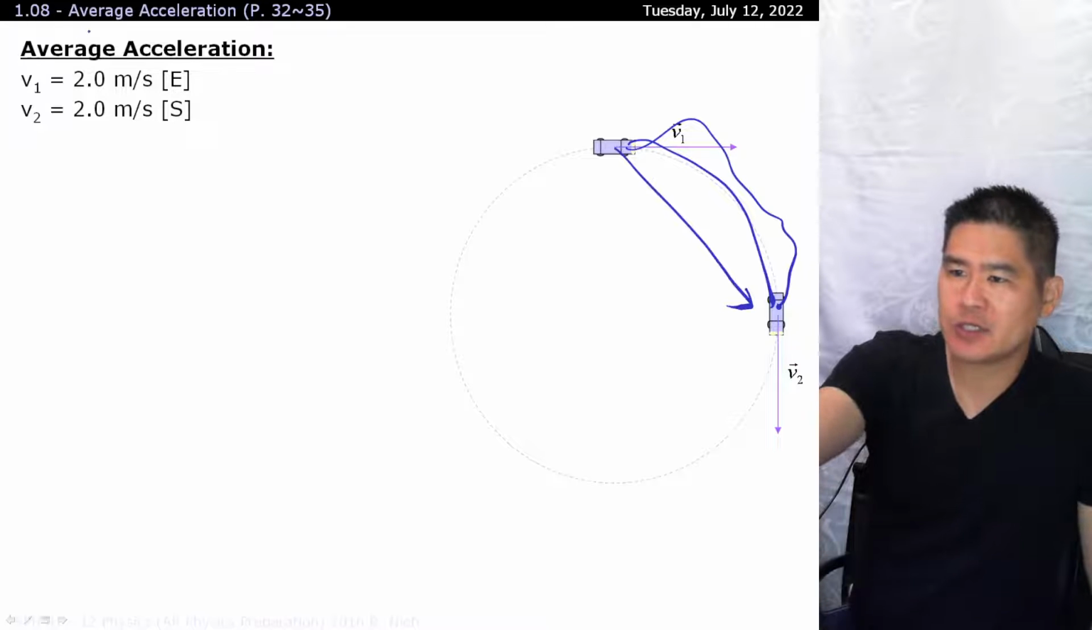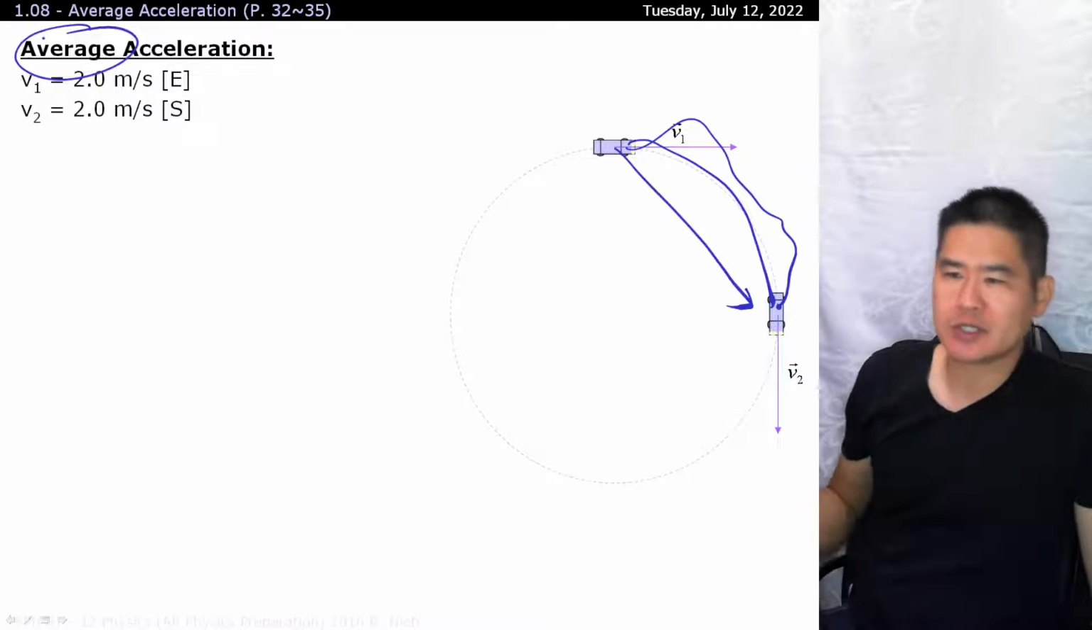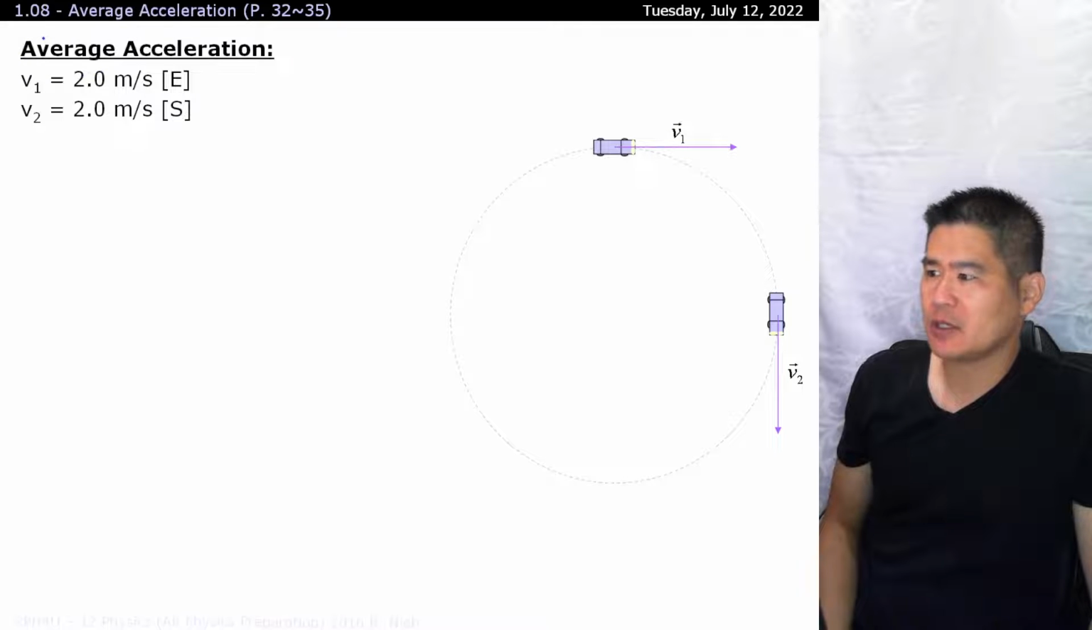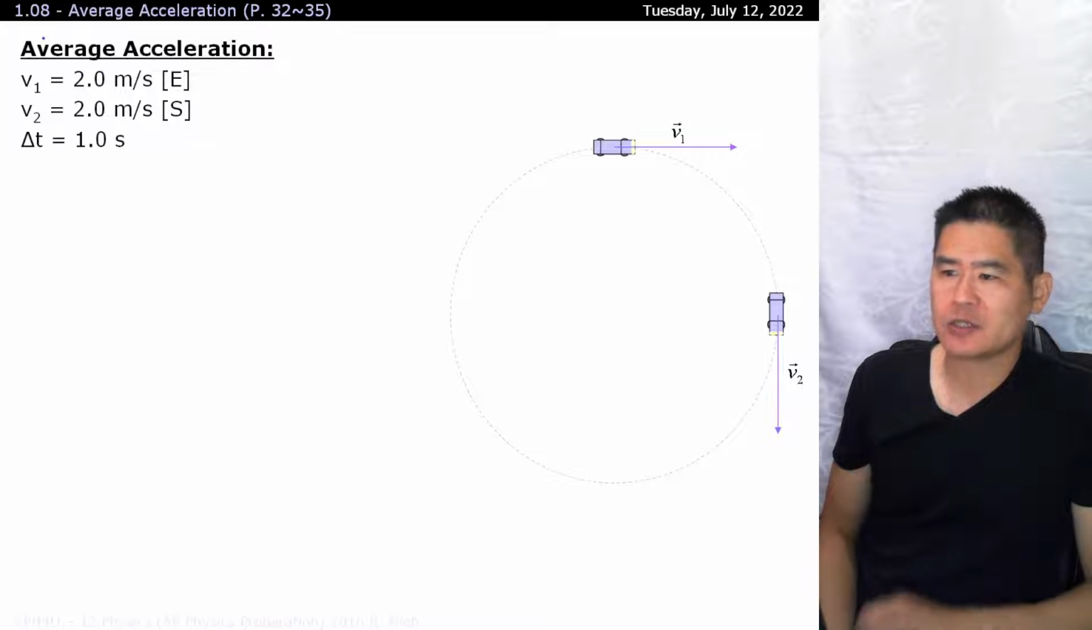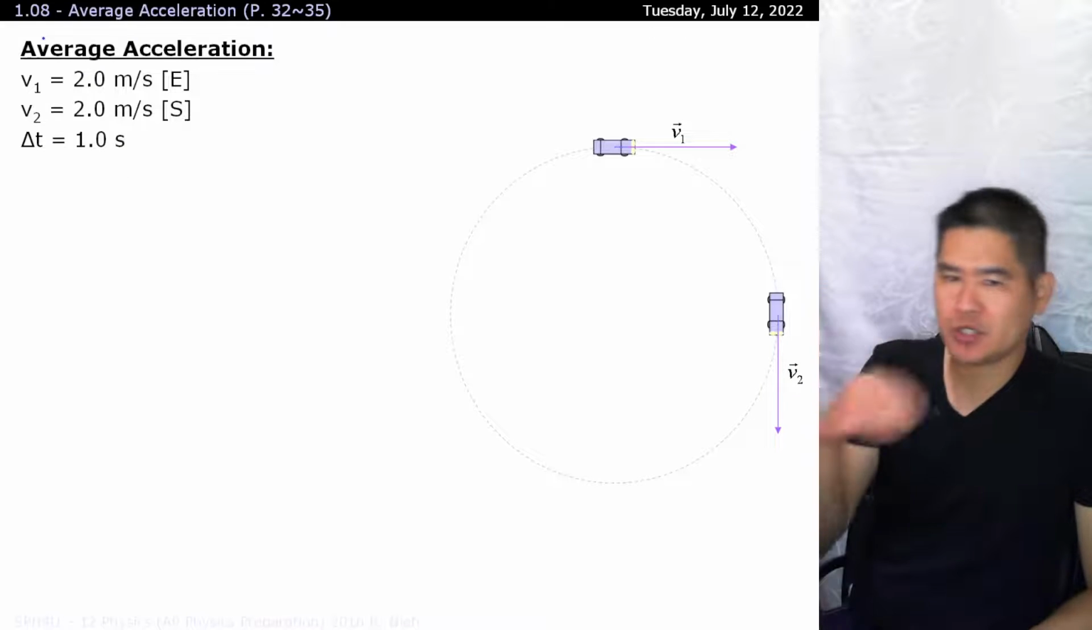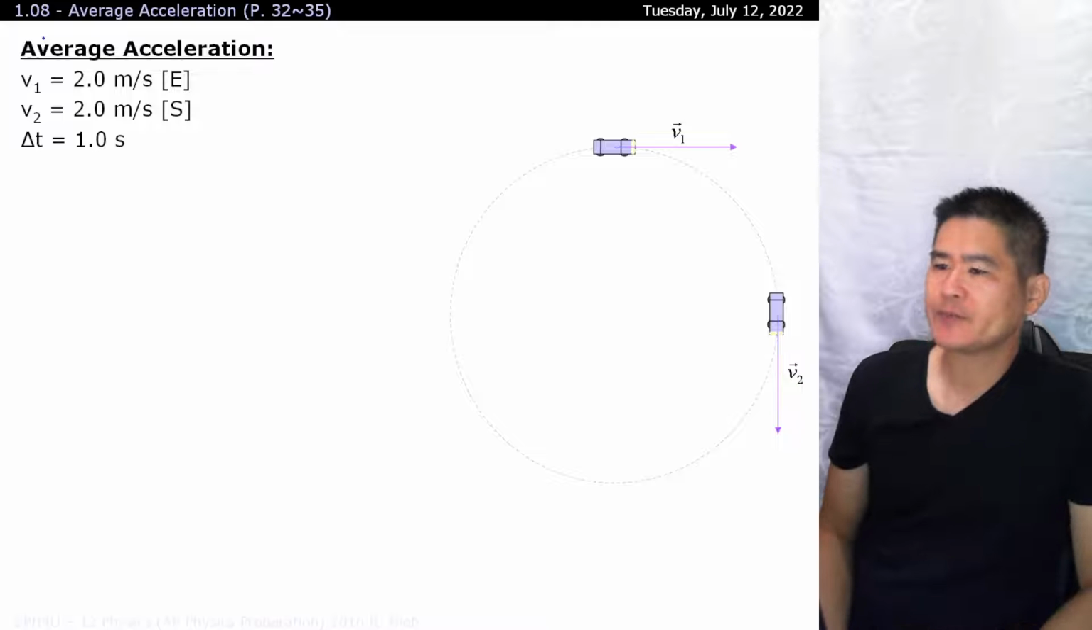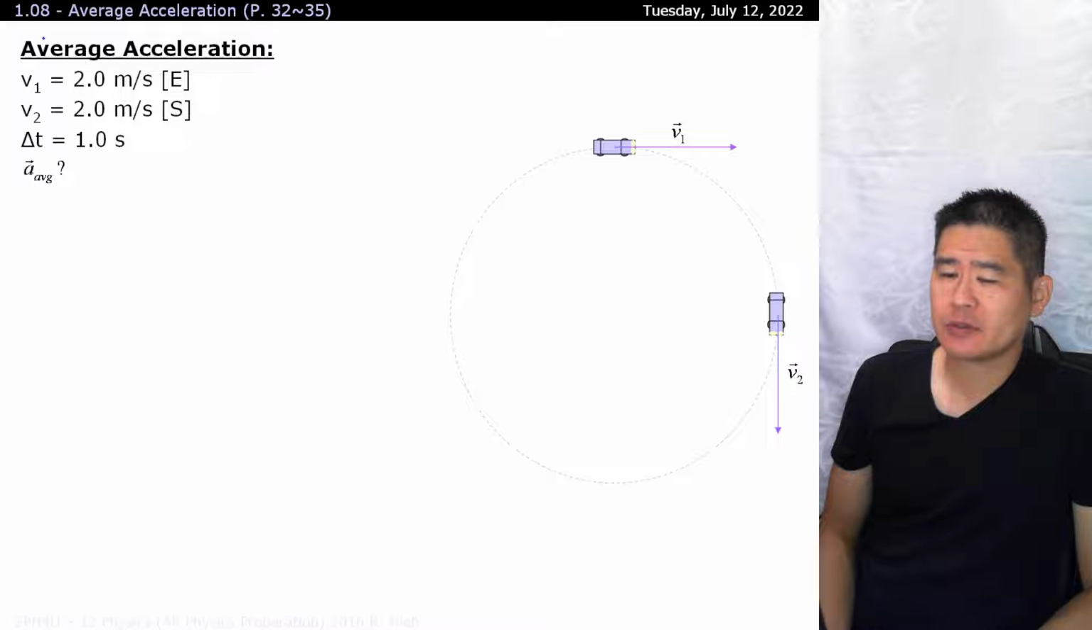All right, and that's why this is called average acceleration. You're not really seeing the details in between. Okay, so initially you're traveling at 2 meters per second towards east, you finish off at 2 meters per second towards the south, and that arc took about 1 second, or the full rotation 4 seconds. All right, and what is your average acceleration? By no means is this the same answer as what your centripetal acceleration will be, but again, we're going to save that for an episode 10 chapters down the road.